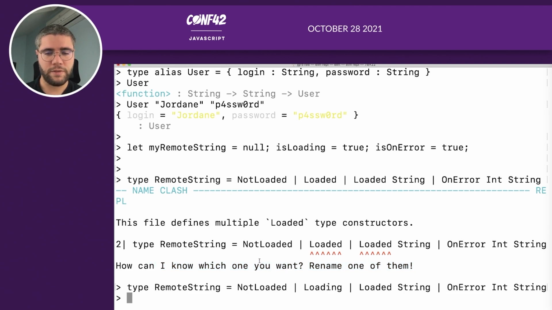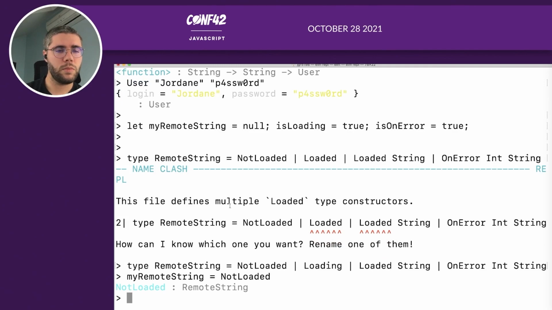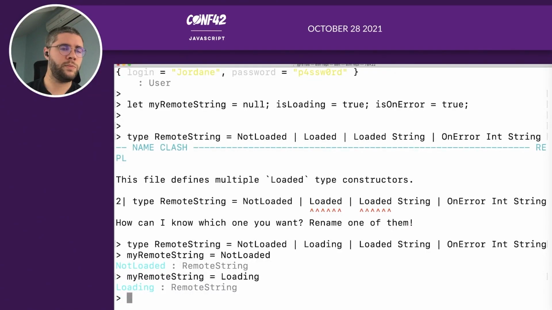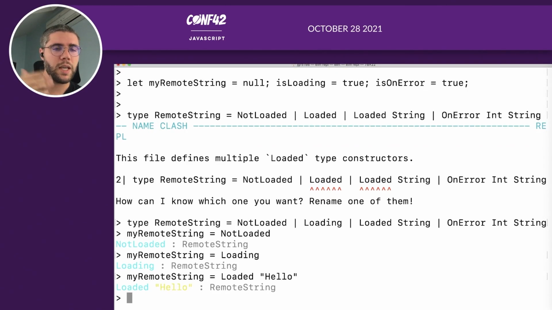So after that, I can say, okay, my remote string is equal to not loaded. So you have a remote string that is not loading. When it's loading, you can say, okay, it's loading. Or you can say, okay, you've retrieved the string, so it contains the string hello. It's something loaded.